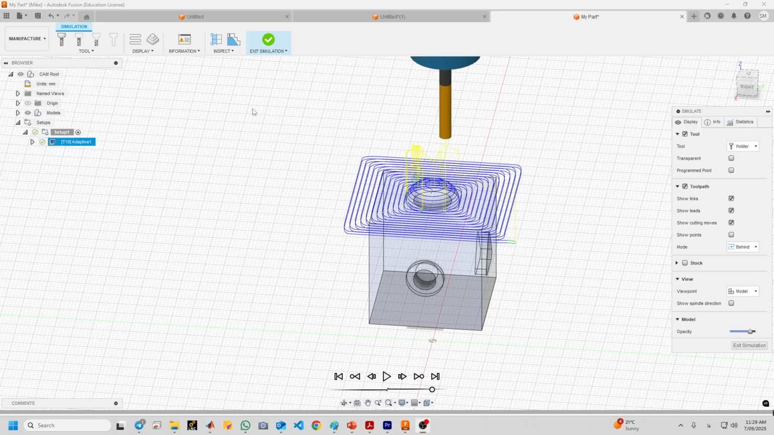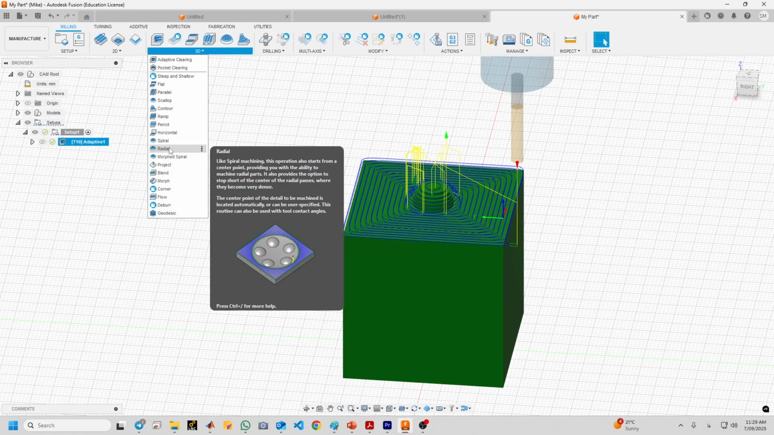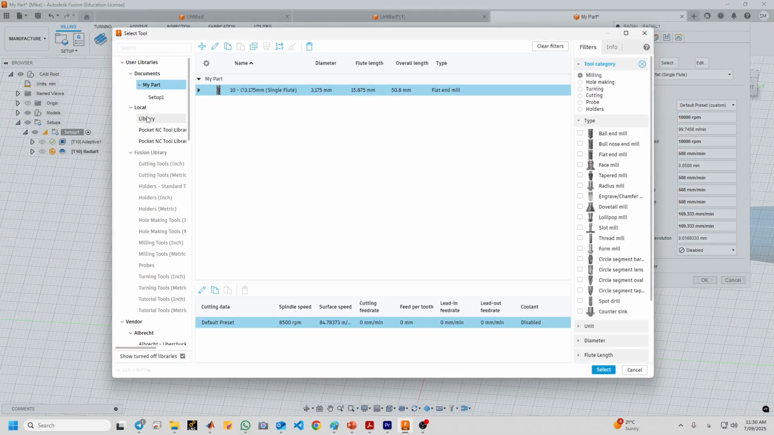And next, a radial tool pass will be used to add a finishing pass to the hemisphere. This tool pass keeps the cutter in contact with the part and uses paths that are equally spaced radially, remember, radially, around the selected center point. So select the radial tool pass from 3D, but first you need to exit simulations. So here you see radial. Okay, you need to select the same tool as before. Go to local. Do not choose any other thing.